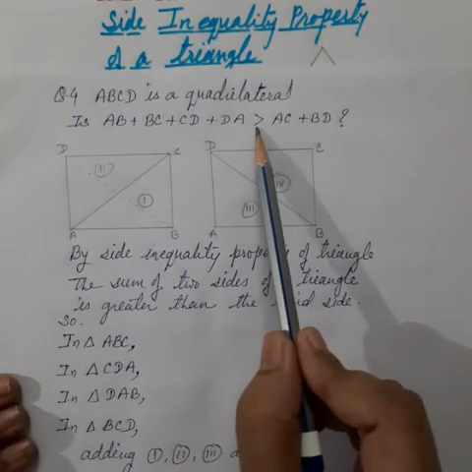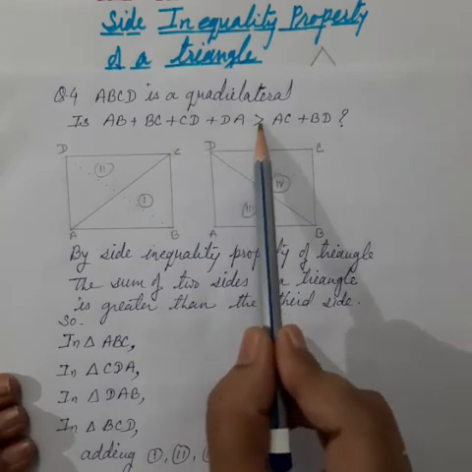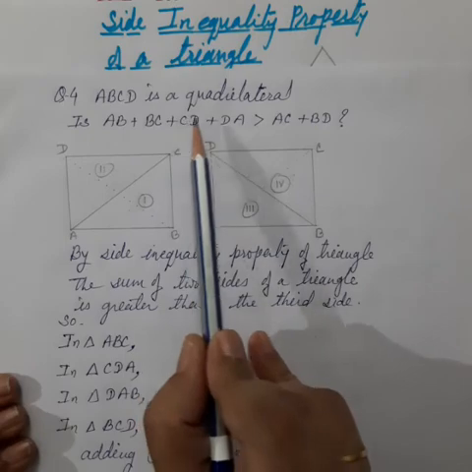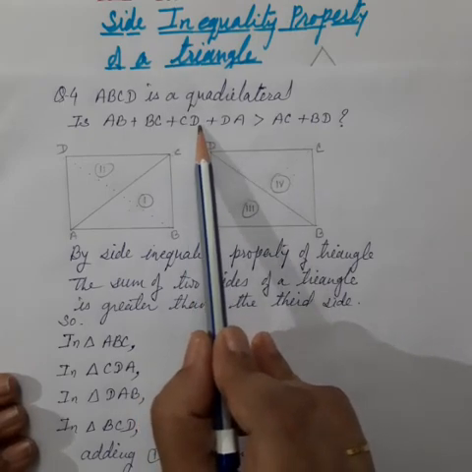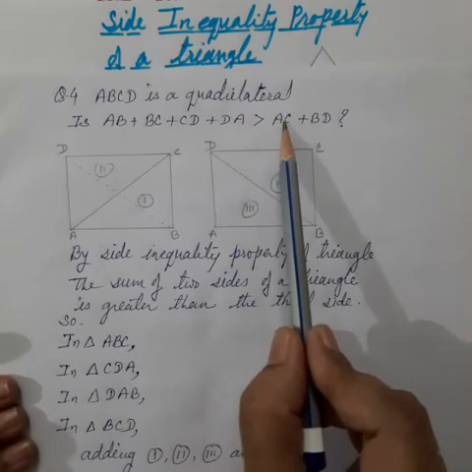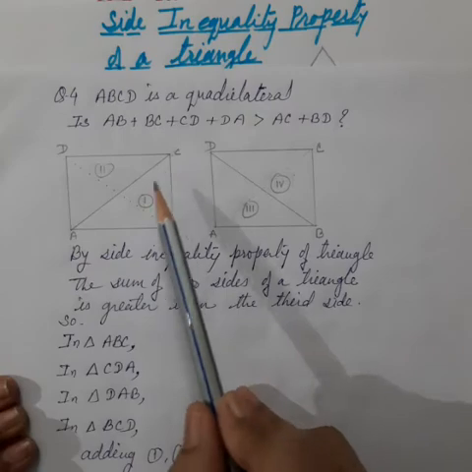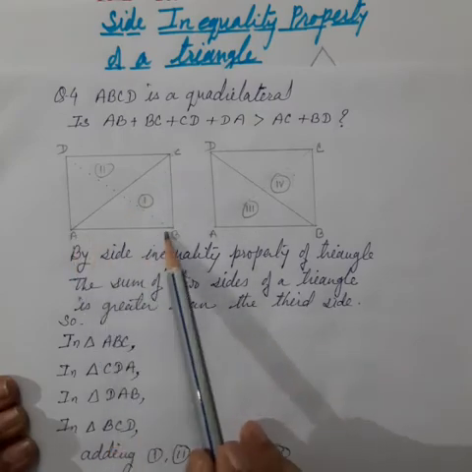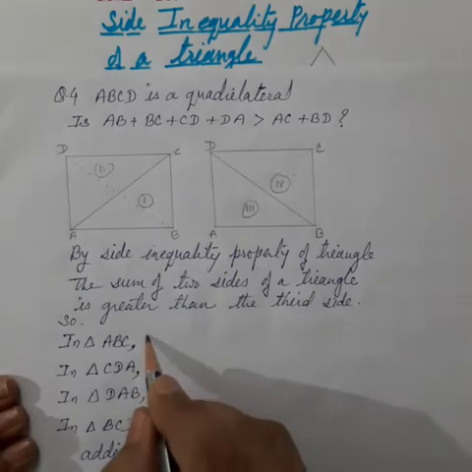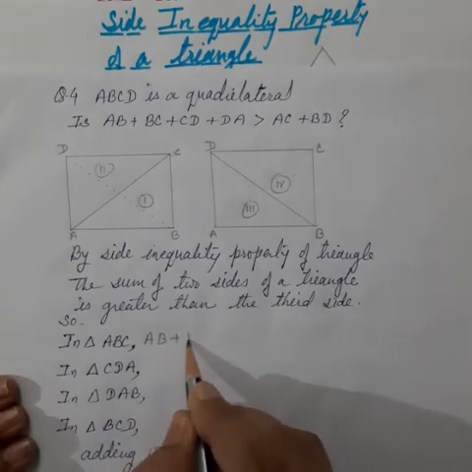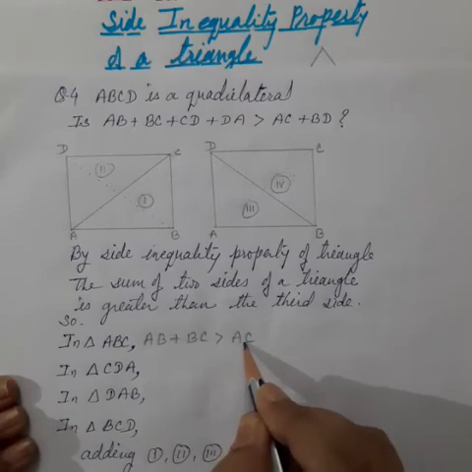Now observe the inequality. In this inequality, the greater side is the left hand side, so we keep the sum of two sides on the left hand side and the third side on the right hand side. In the first triangle ABC, the sum of these two sides AB plus BC is greater than the third side AC, our diagonal.